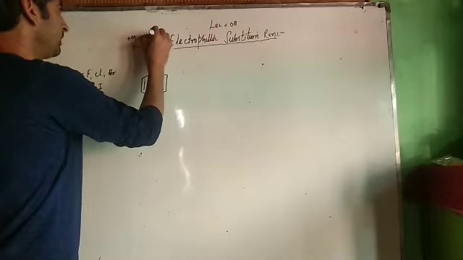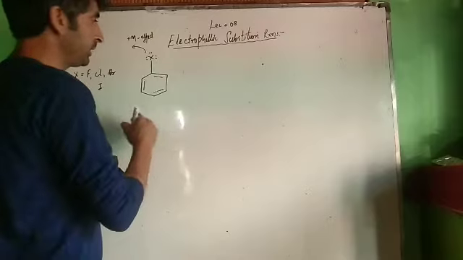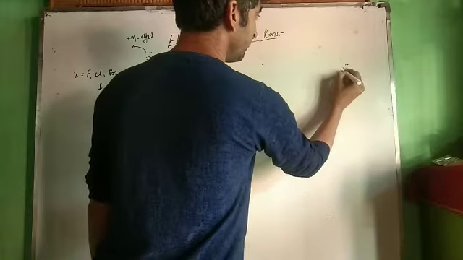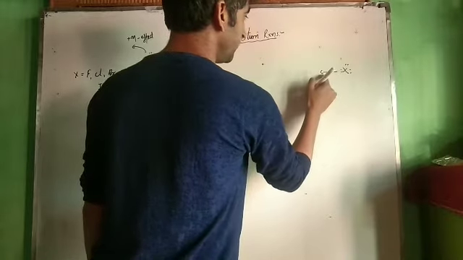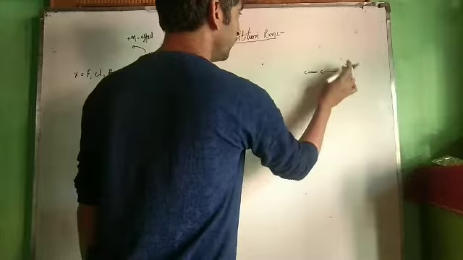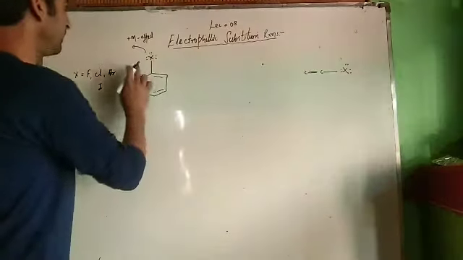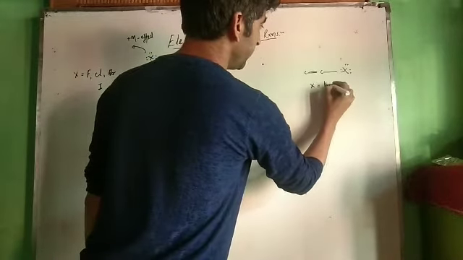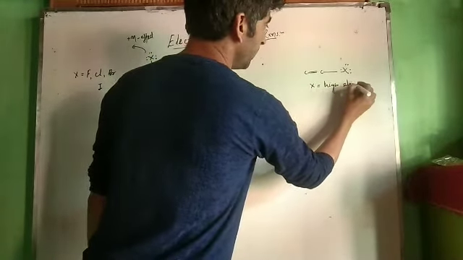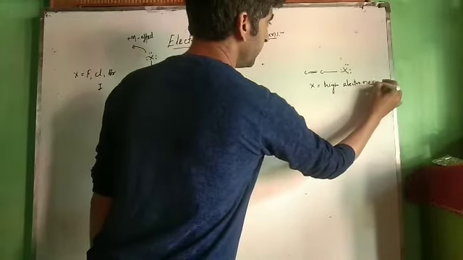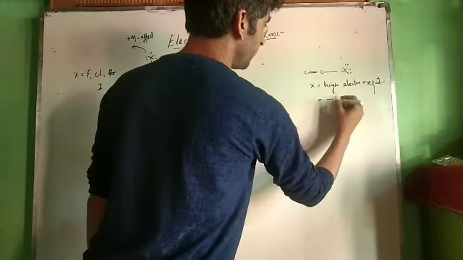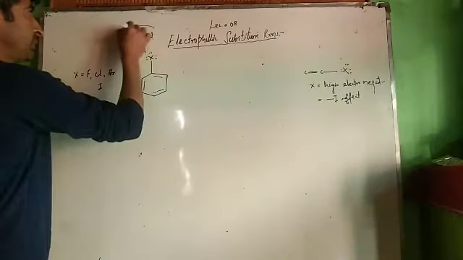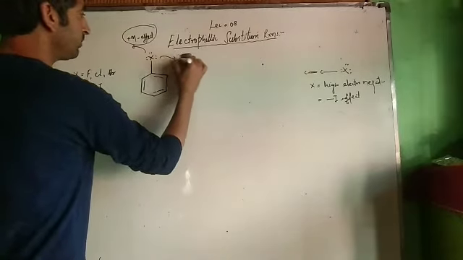Recall from last year's topic, plus M effect occurs when there is an atom which has a lone pair of electrons, it is attached to another atom by a single bond, and that atom has a double bond. There is a possibility of plus M effect. Now halogens are highly electronegative atoms. Therefore, they show minus I effect as well. This halogen has plus M effect, and this halogen has minus I effect.